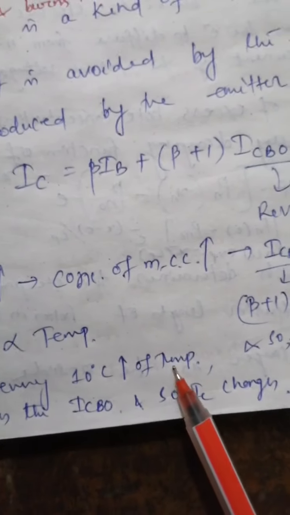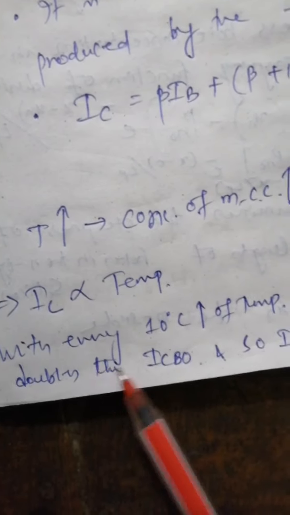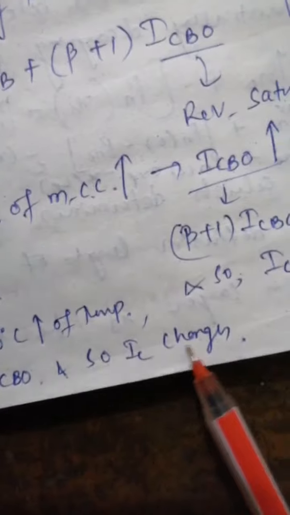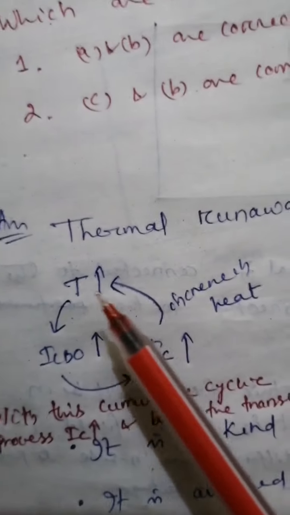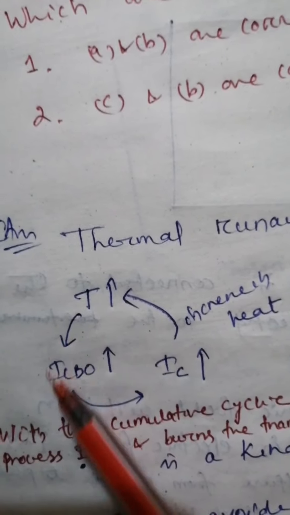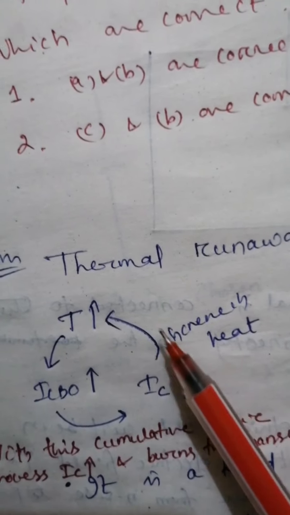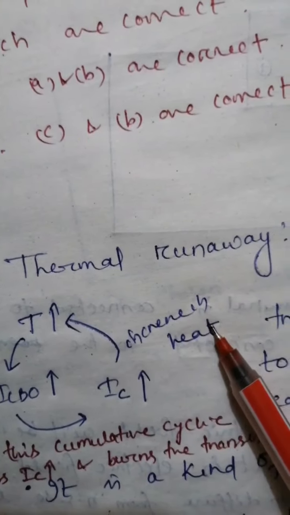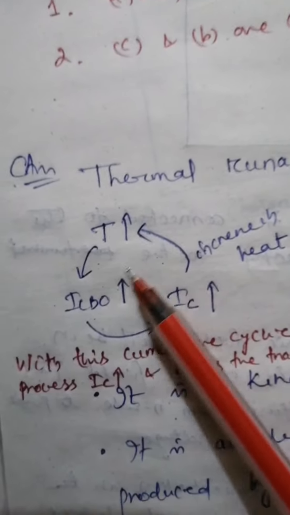Okay. Also, one thing to remember here is that with every 10 degree increase of temperature, ICBO is doubled. It doubles the ICBO, and so IC also changes. Fine. Also, we can explain this in a cyclic manner. When temperature T increases, ICBO increases. When ICBO increases, IC increases. When IC increases, an increase in heat occurs, and this again raises the temperature. So in a cyclic manner this occurs.